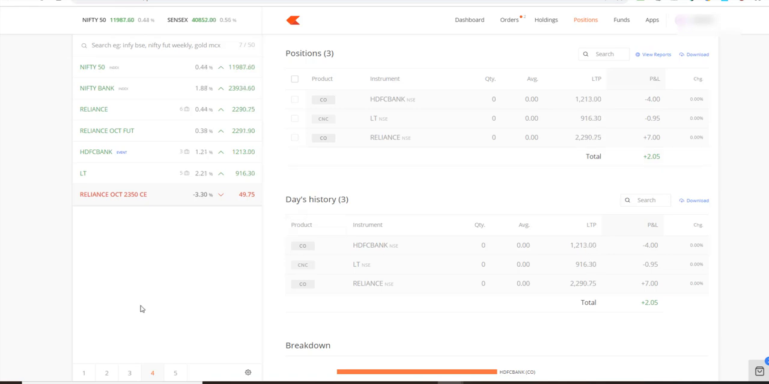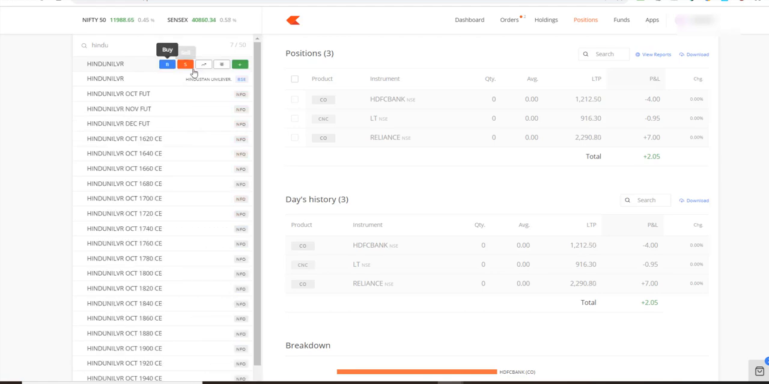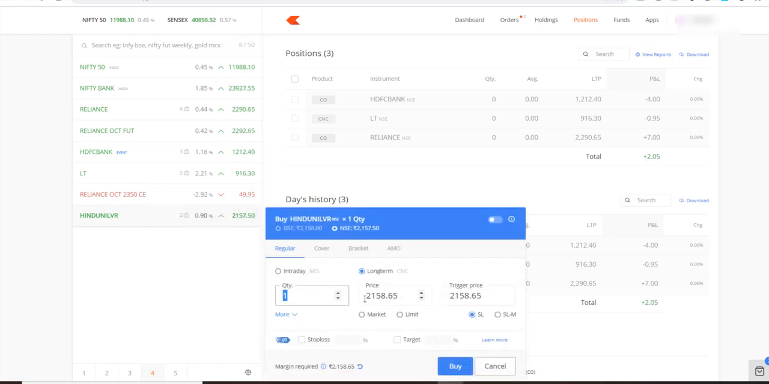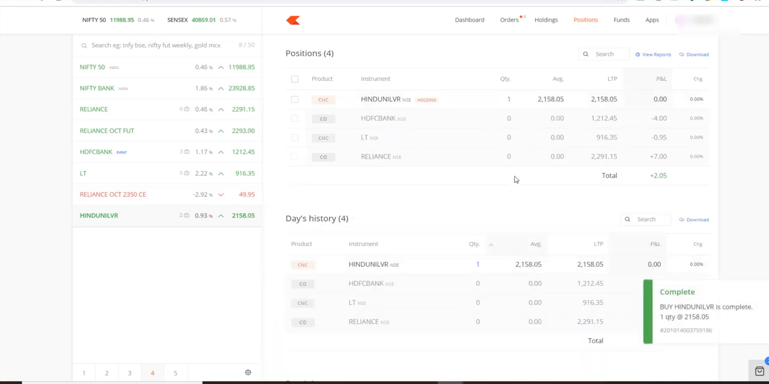I'll give you another example. Let's say Reliance, I want to buy it, or let's just take HUL for example, Hindustan Unilever. I just type this in and now I buy this. Let's say I buy one share at a limit price, a regular buy. Okay, so I've bought this, and this will get executed, right? Now I want to place a stop loss here, so that in case it starts to go down, I don't want to incur any losses here.